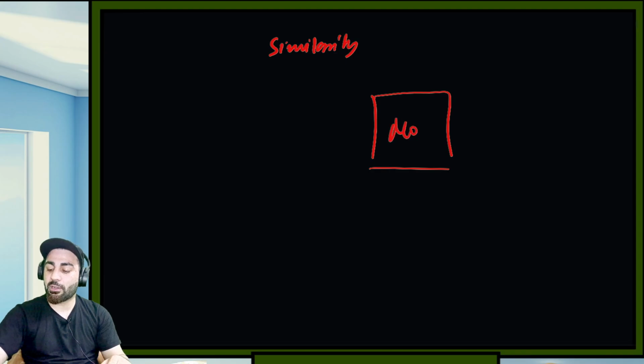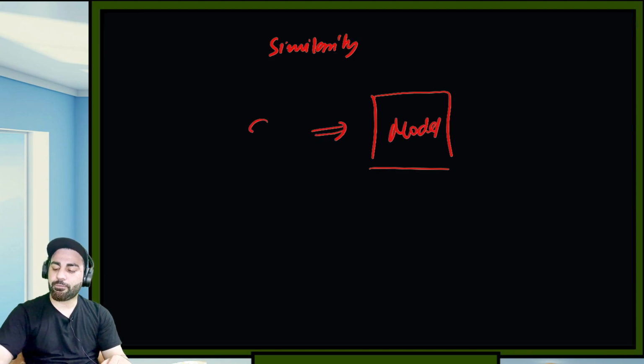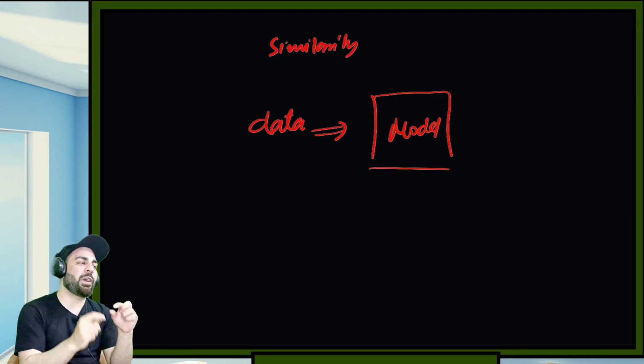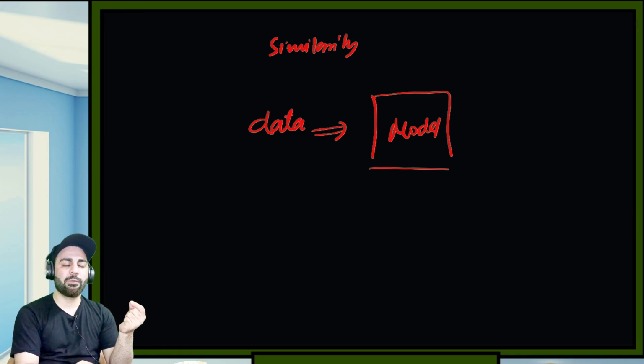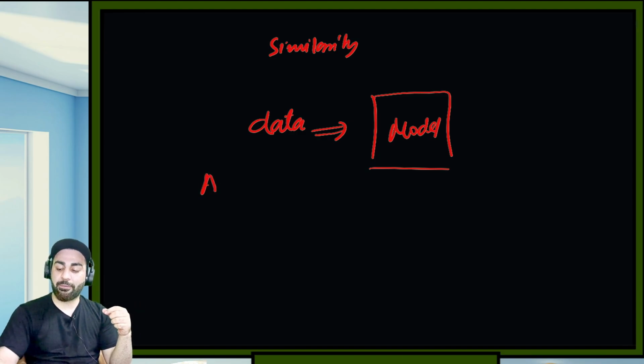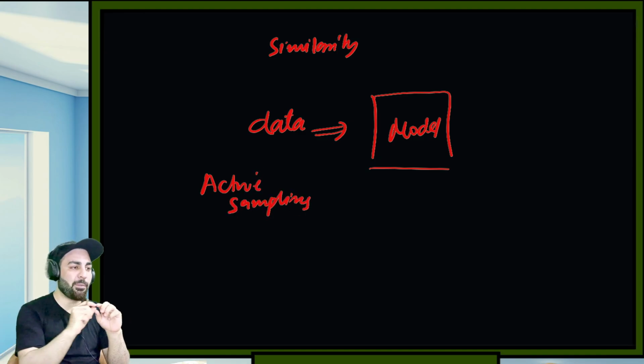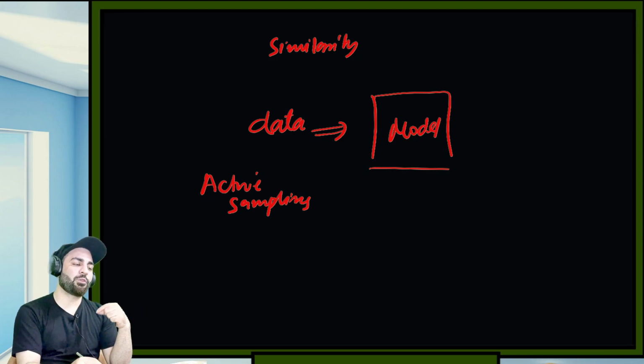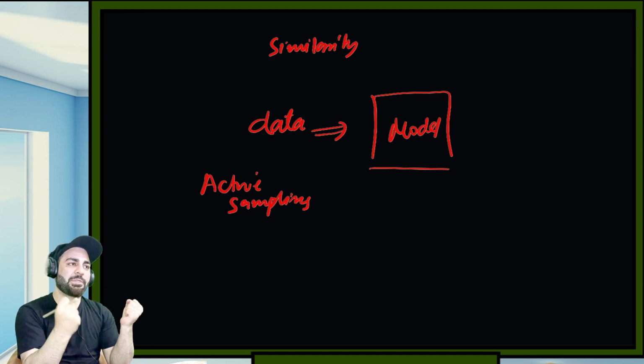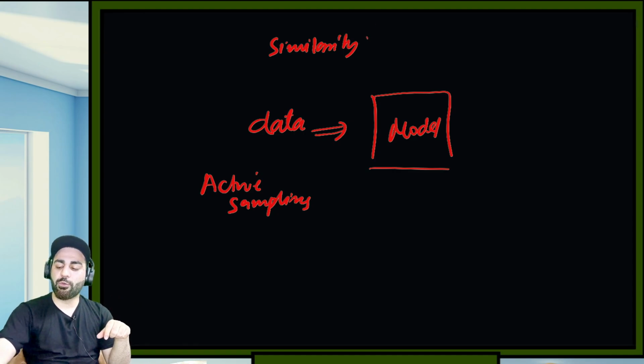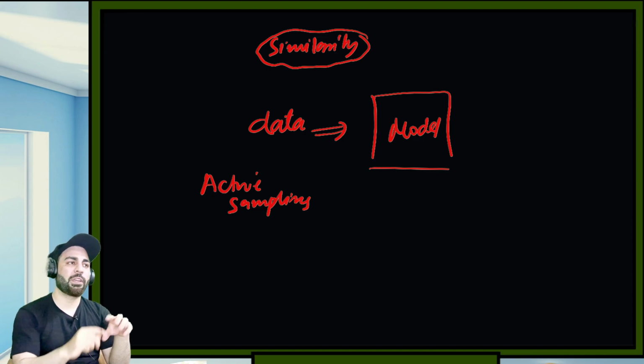Let's suppose you have a model and you have the data. In the data you have a lot of points which are quite similar, but you want to give the model such data that it learns quite well. So you do what's called active sampling. Active sampling basically means you take the samples which have more variance, more variety. So how do we capture that variety mathematically, in a matrix? We can use similarity. So how to do that? We can maybe use the dot product, a measure of similarity.